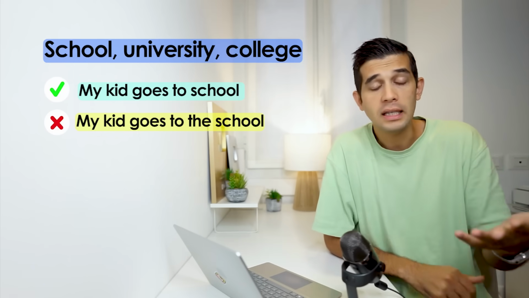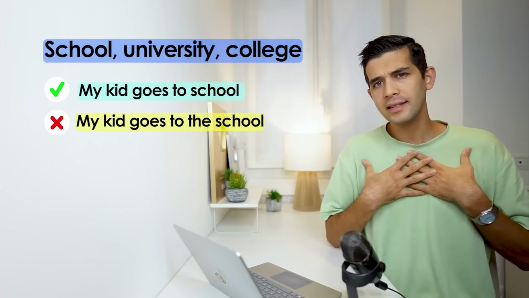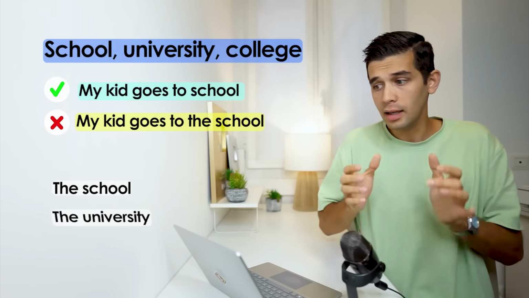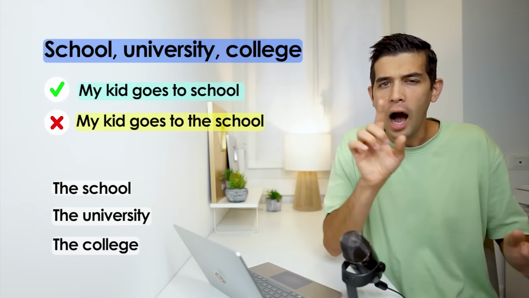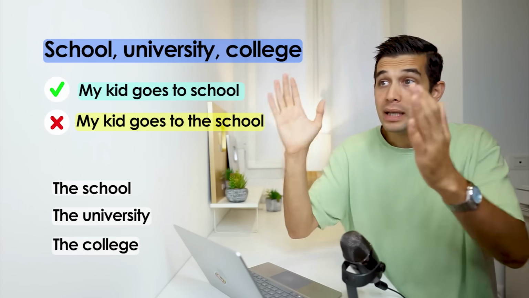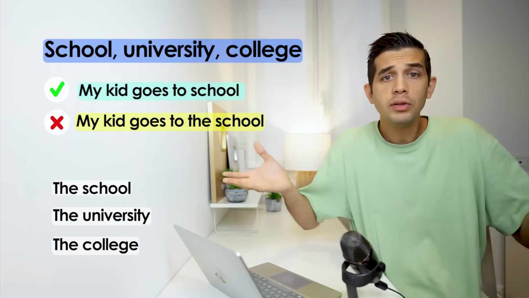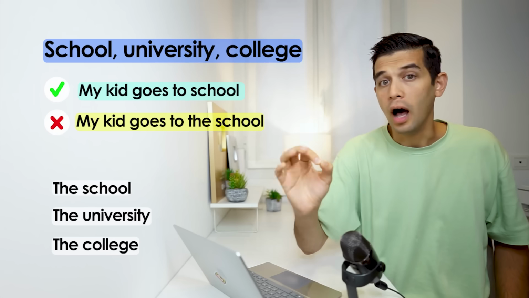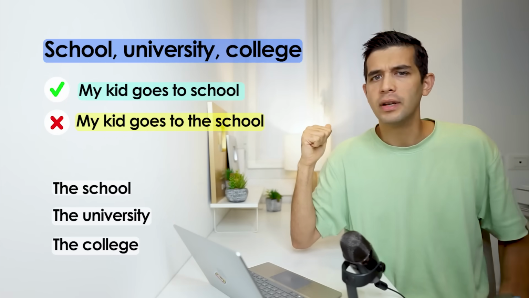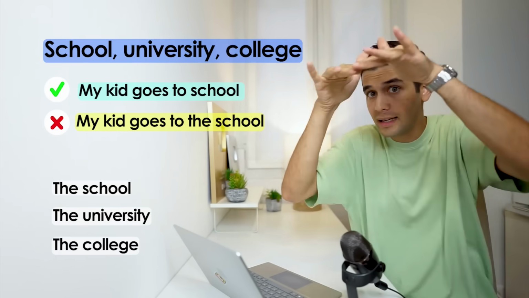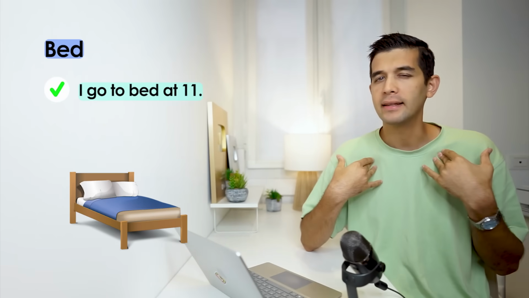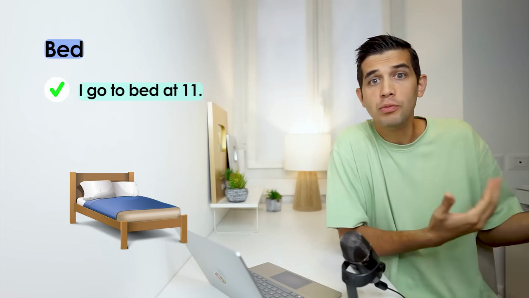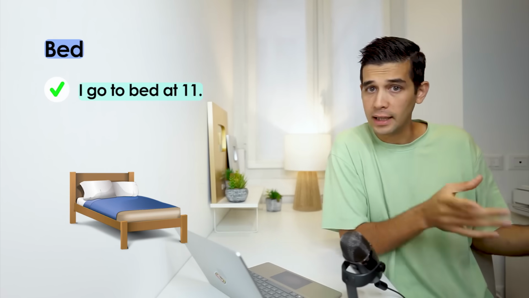School, university, and college. However, if I say the school, the university or the college, I'm talking about one building in particular. I go to school every day. See, this is a general sentence. The school on my street is very noisy. I'm talking about one specific building. Another word is bed. I go to bed at 11. I know I go to my bed, right? I know the bed, but I don't say the.